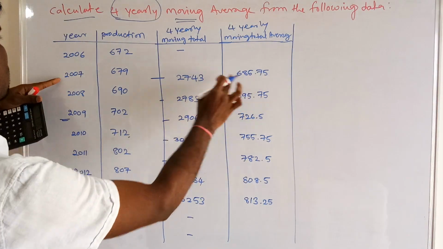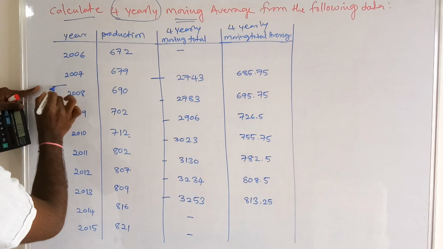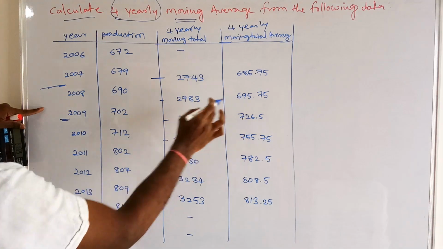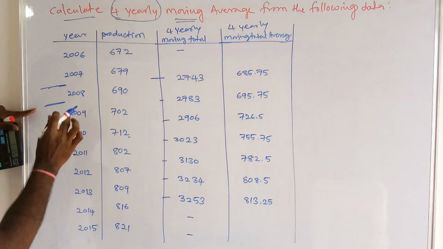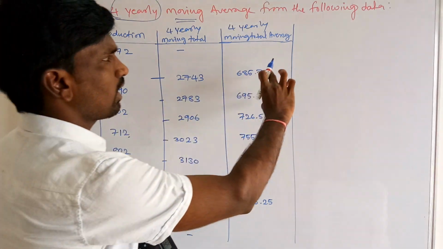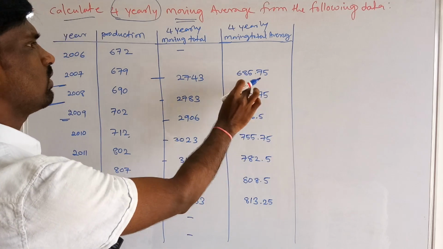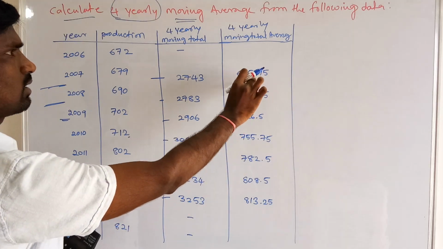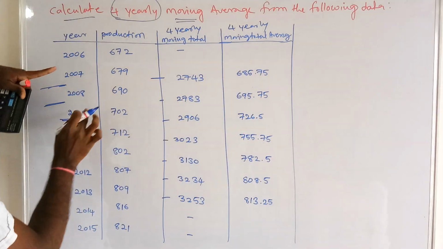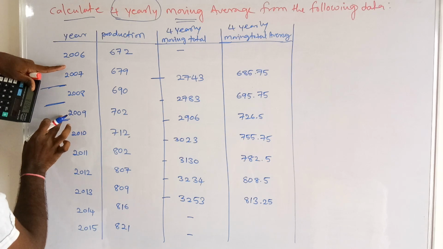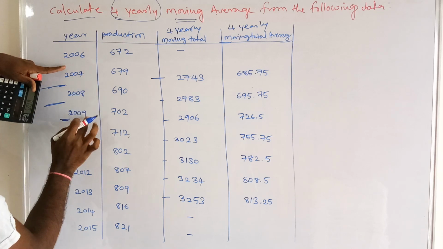This average is in between 7 and 8, and this average is in between 8 and 9. So if we add these two averages, then we will show the average against the mid-year of these 3, that is 7, 8, 9.